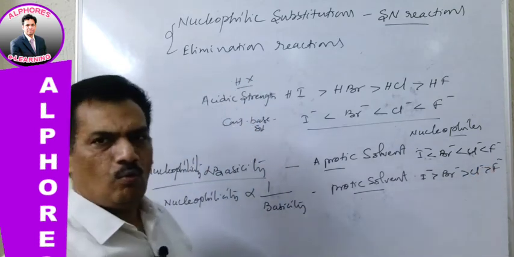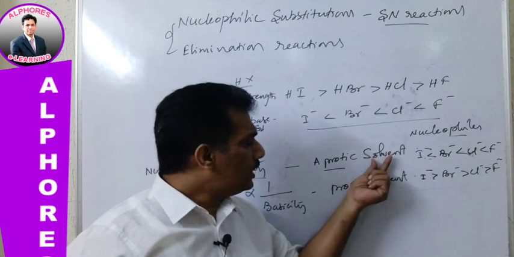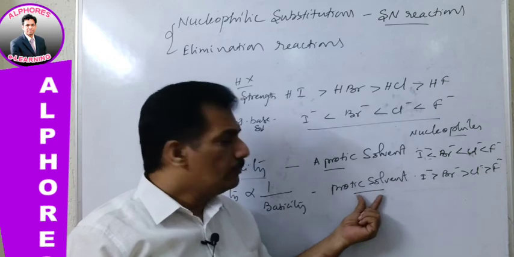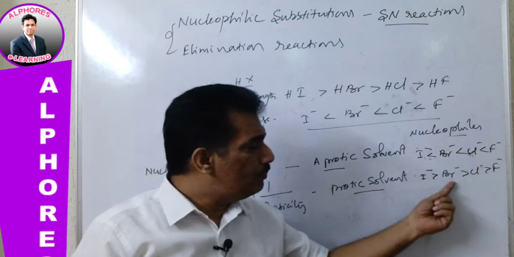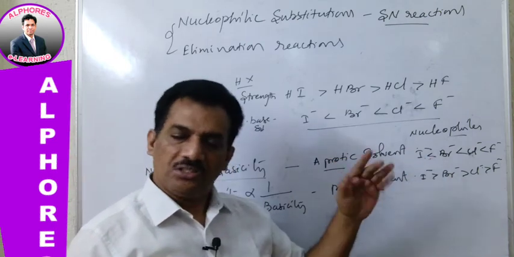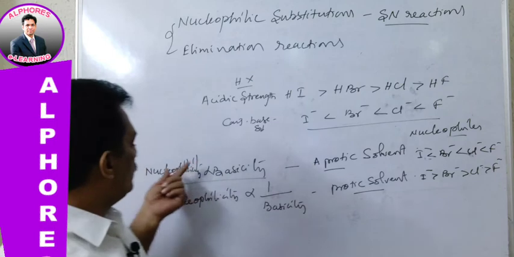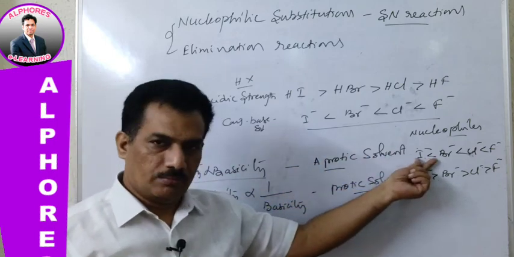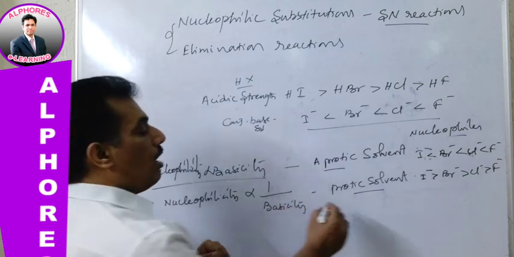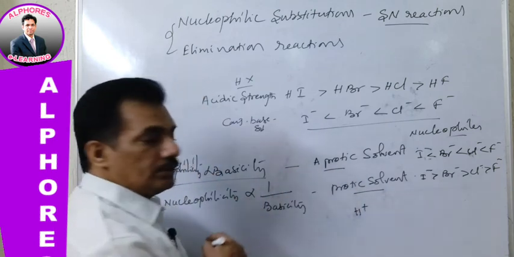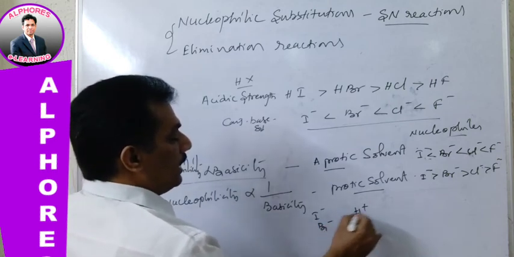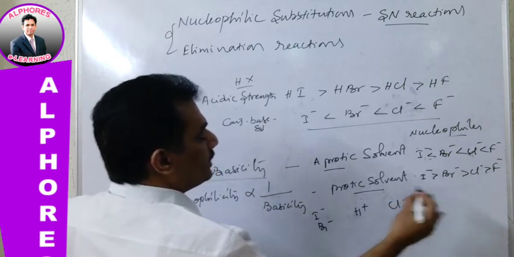Now our question is, why, all of a sudden, when we are taking a protic solvent, is the nucleophilicity order changed? Nucleophilicity is directly related to basicity, is it not? But when a protic solvent is present, H plus is already present in the solvent, and now you observe I minus is there, Br minus is there, Cl minus is there, F minus is there.